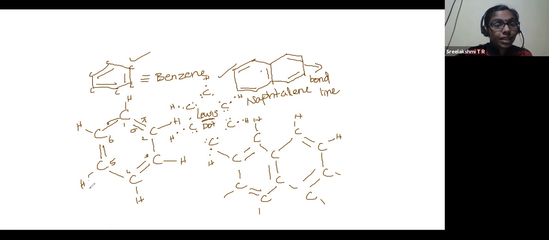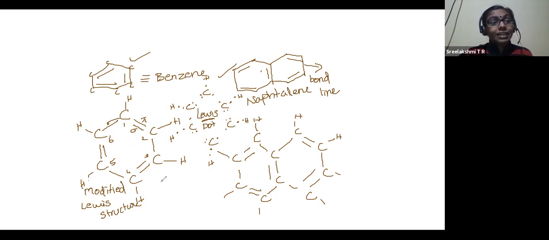This is a modified Lewis structure, because instead of showing the electrons alone, you're showing the bond. So this is modified Lewis structure.